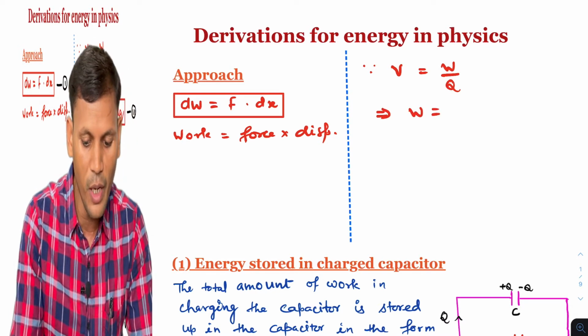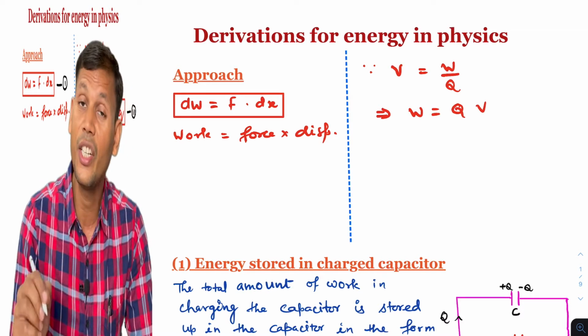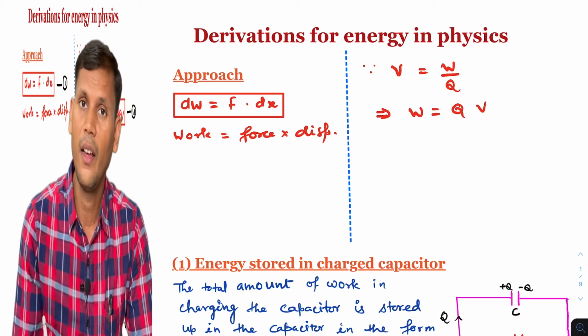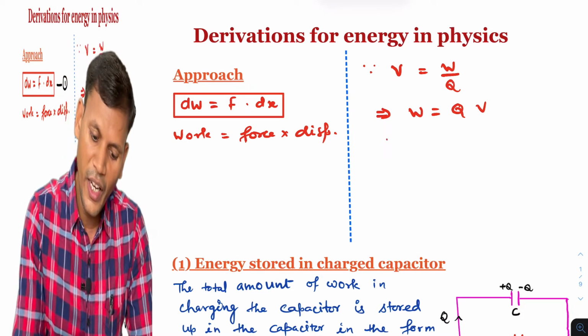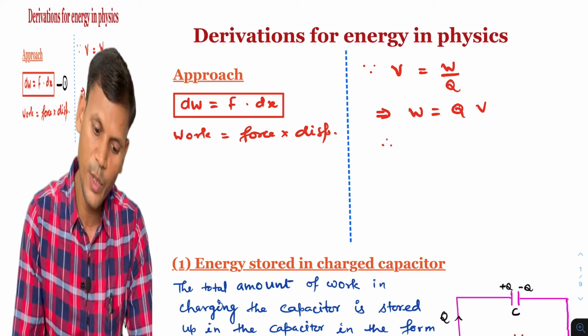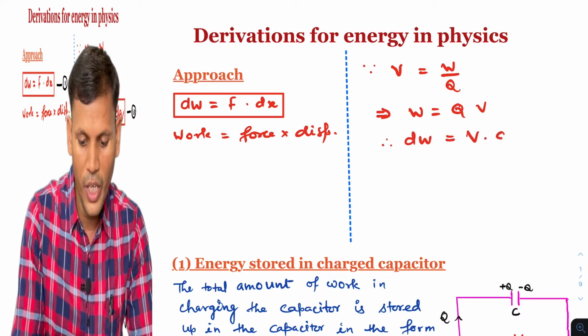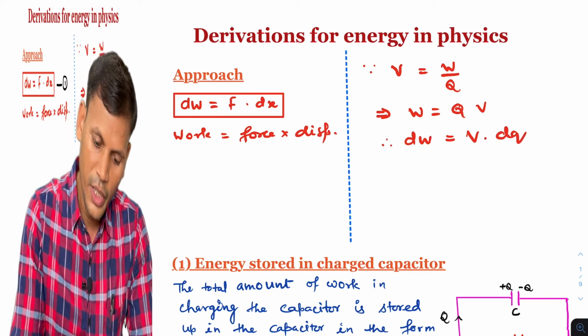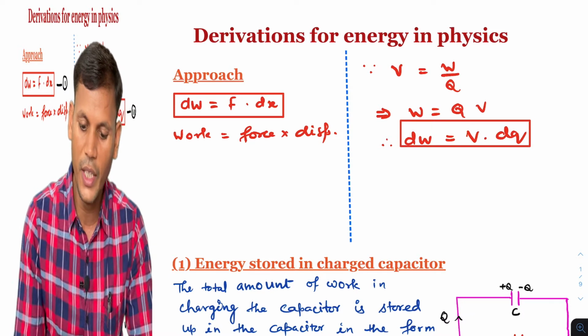So work done will be Q into V. So work done is charge into electric potential. And here charge will vary. So we can write for a small work done, if a small charge is flowing, then we can write dW is equal to V into dQ. This is the basic concept for the derivations.